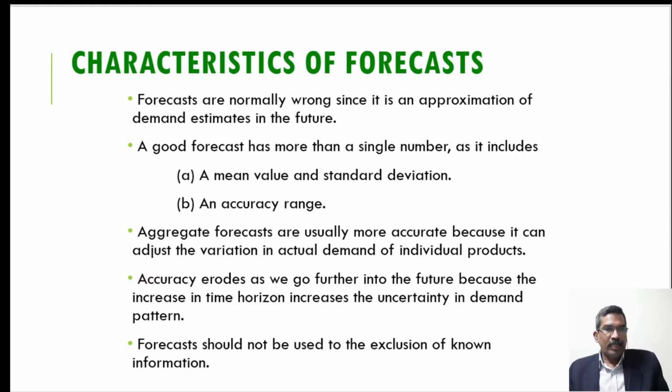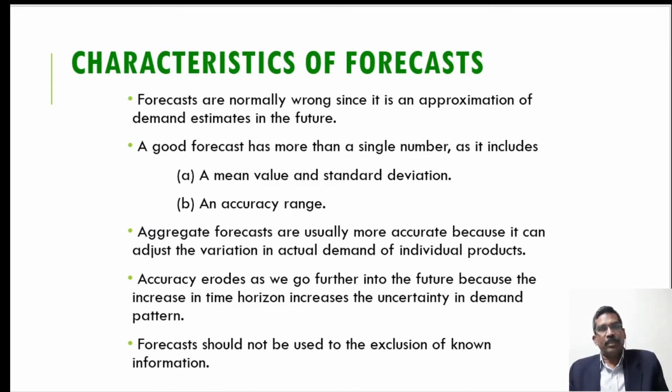And accuracy erodes as we go further into the future, because if you do long term or long range forecasting, then there is more uncertainty in the future and we cannot predict that uncertainty accurately. Due to this, it is very difficult to show what the exact demand will be.